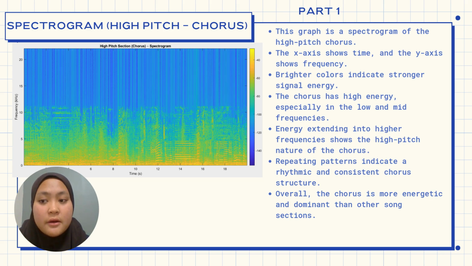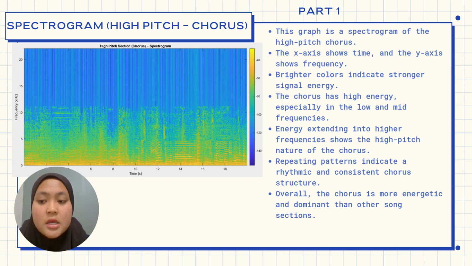This graph presents the spectrogram of the song's high pitch, which is the chorus section, where it illustrates how the signal frequency components evolve over time. The spectrogram provides a time frequency representation where color intensity corresponds to the energy and magnitude of the signal. Like before, the horizontal axis represents time in seconds, while the vertical axis shows frequency in kilohertz. The color scale indicates signal strength, with yellow and green regions representing high energy levels and blue regions indicating lower energy.